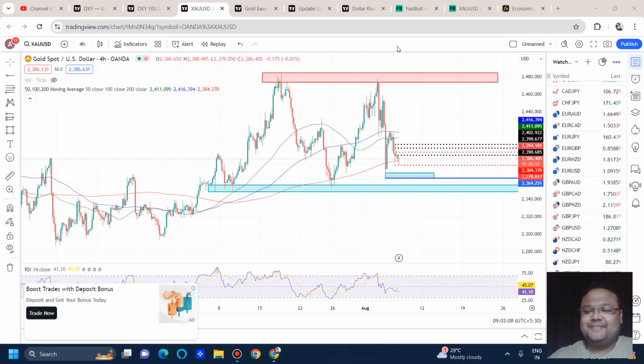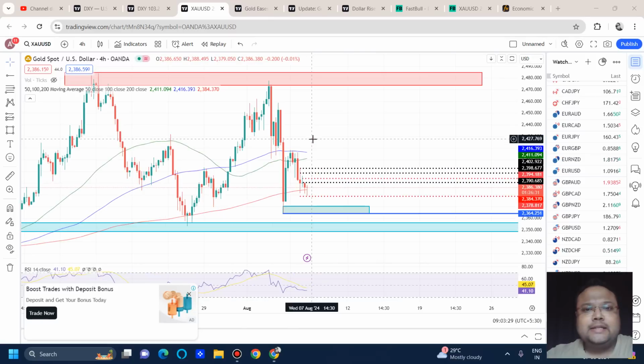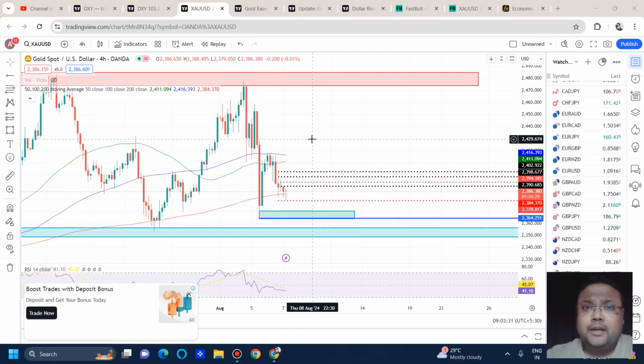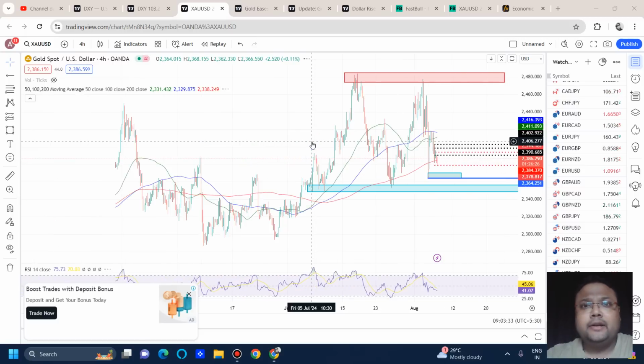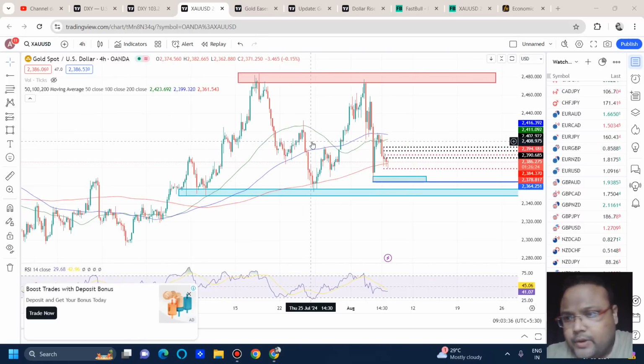So let's get started. My dear friends, gold is still behaving like gold, which means crazy. We can see that we still have a good amount of volatility in the market without any clear direction. If we look at the market sentiment also, there is not much clarity about the direction. Maybe the market is waiting for a big fundamental factor. And as we all know, the tension going on in the Middle East is also having a huge impact. So if you love to trade gold, stay in touch with the news because anything may happen.